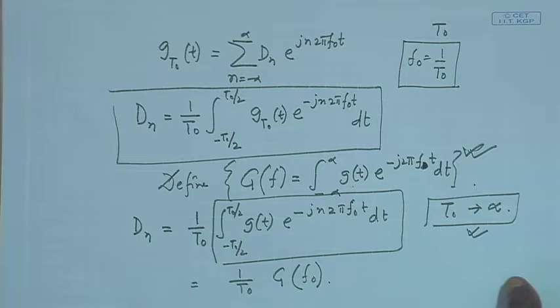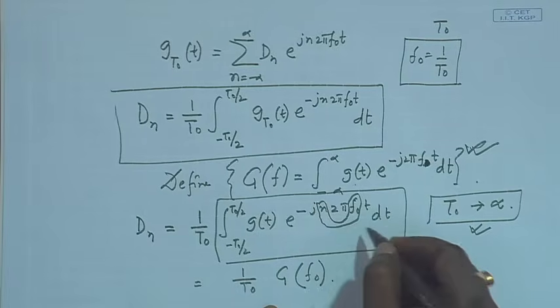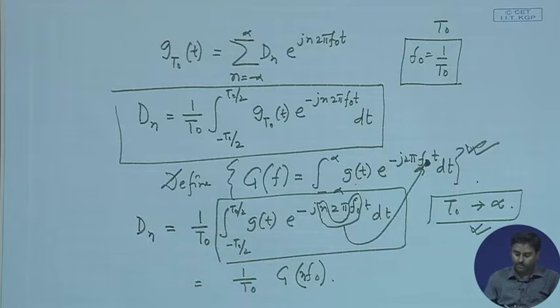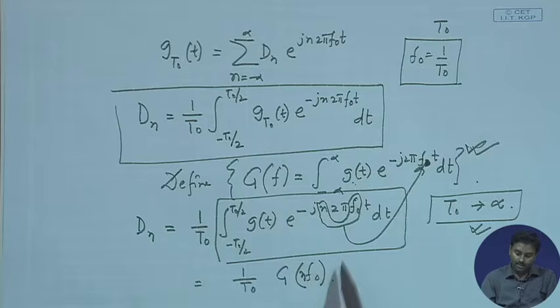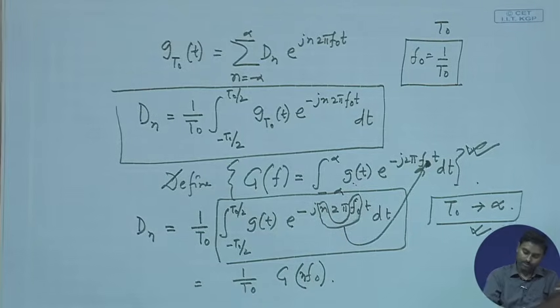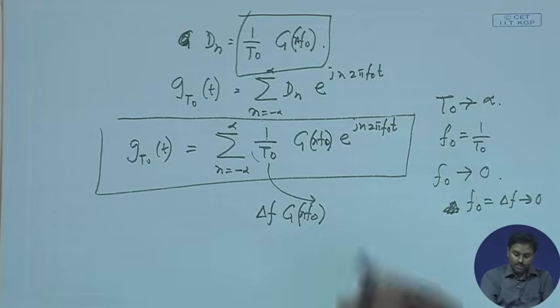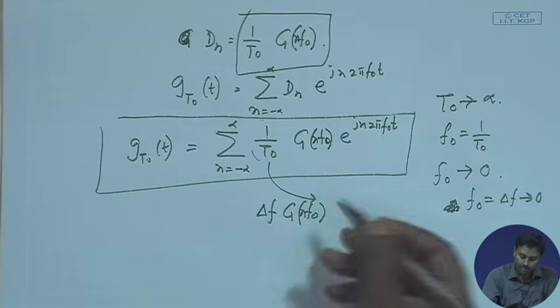there is something that we have missed here. It is n f0 which makes the f. So, it should be written as G(n f0), right. That was the mistake we made. Because if you see the construction, G(f) is written as g(t) e to the power minus j 2 pi f t. Now, here in the construction we have e to the power minus j 2 pi t, and n f0 is there. So, therefore, it must be n f0, right. So, that is all right. So, this should all be replaced by n f0. Okay. So, n f0 must be replaced by n del f, right, because f0 is now replaced by del f.